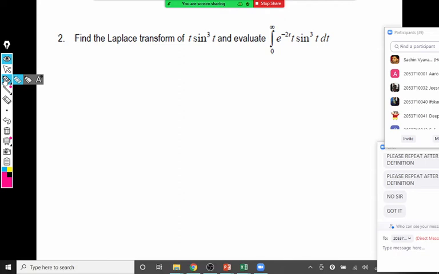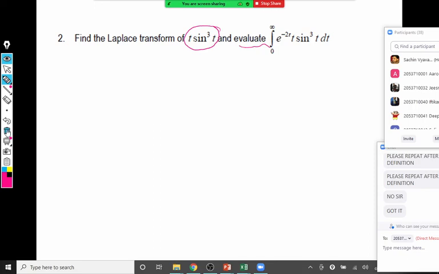Last question for today. Do it. So the question is, find the Laplace of this one and then evaluate.